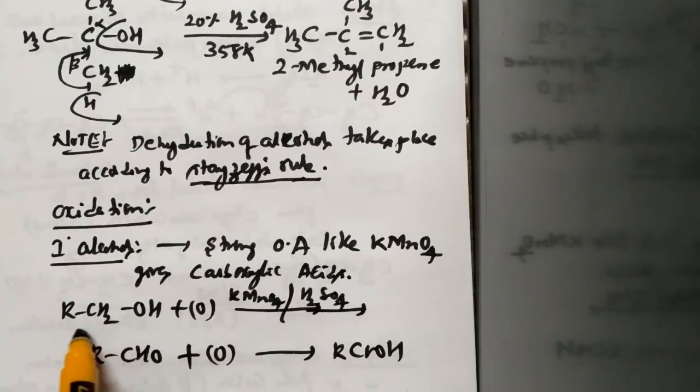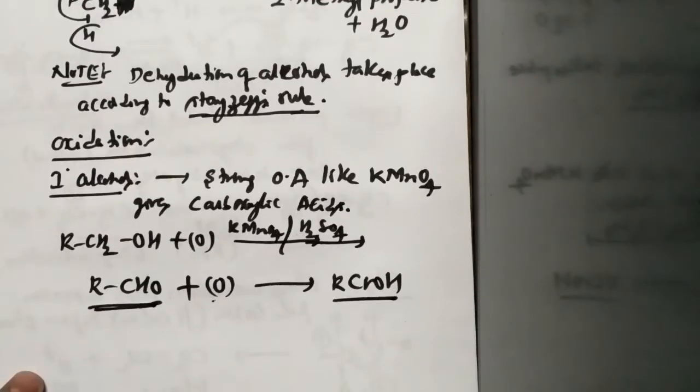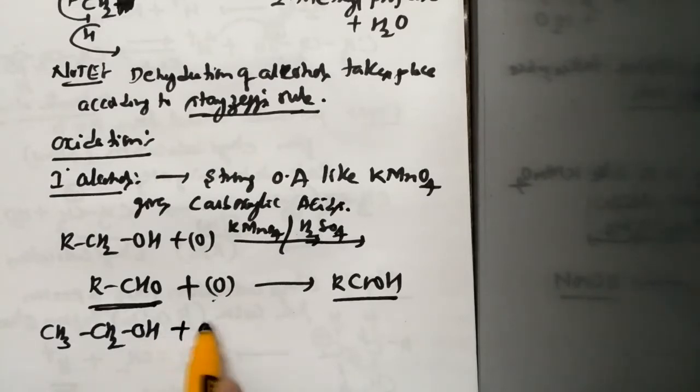So this aldehyde is again further subjected to oxidation, which gives rise to carboxylic acid. Means what? So upon oxidation of primary alcohol in the presence of acidified KMnO4, it gives aldehyde intermediate. So this aldehyde intermediate on further oxidation gives rise to carboxylic acid. Suppose if I discuss a particular example for this, that is CH3CH2OH, which is nothing but ethyl alcohol.